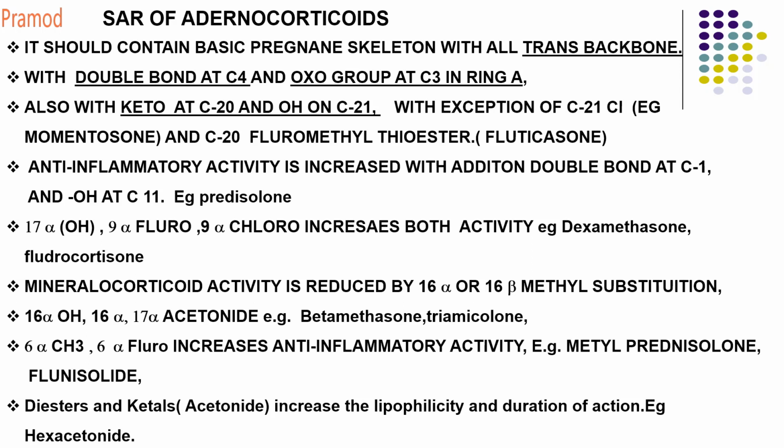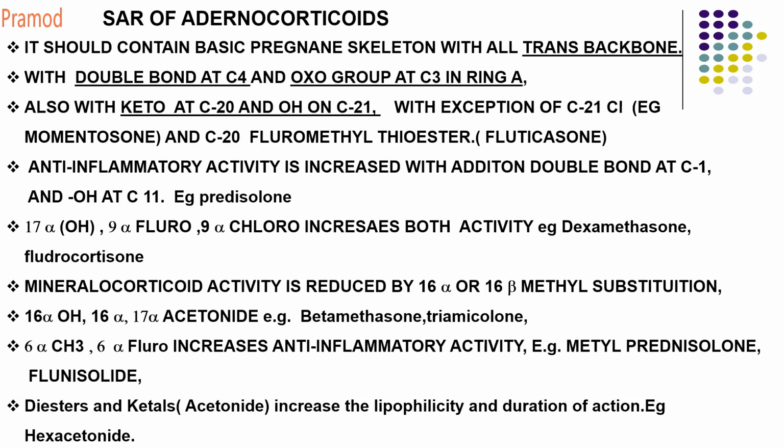Fluticasone can be used as a corticosteroid in antifungal treatment. Anti-inflammatory activity is increased by a double bond at C1 and OH at C11. So if you have an extra double bond at C1 carbon and an OH at your C11, your anti-inflammatory action increases.